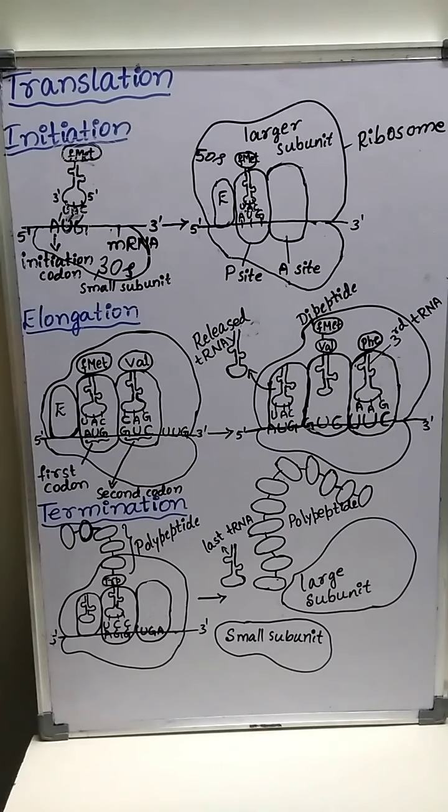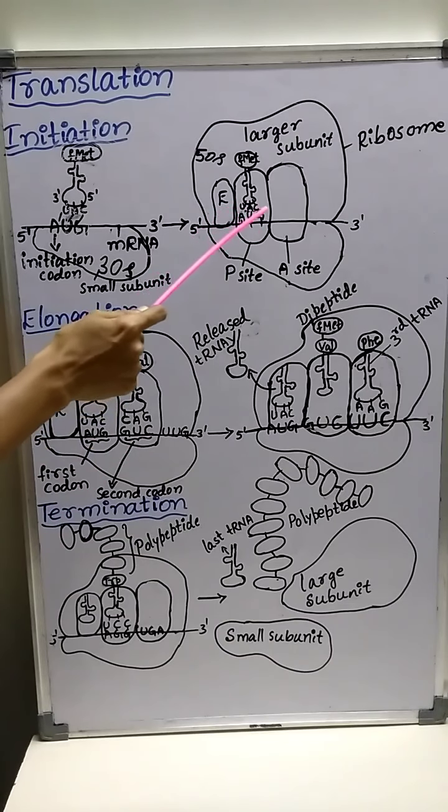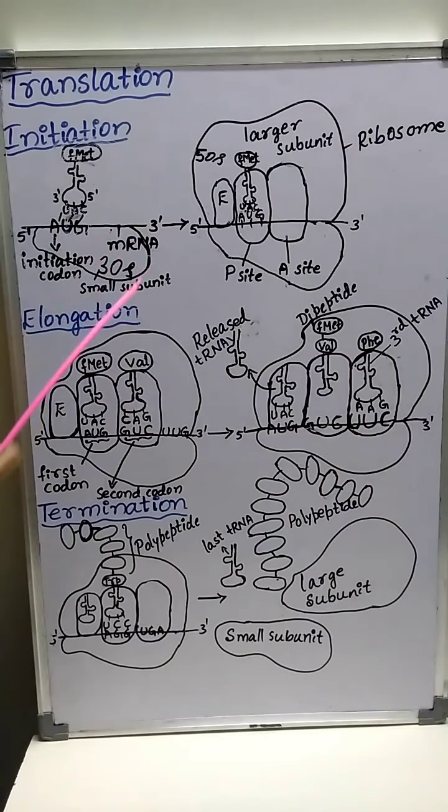In this step, the second tRNA carrying the second amino acid, the second aminoacyl tRNA, binds to the second codon present on the mRNA at the A site. See, exit site, P site and A site. The first tRNA carries the first amino acid, N-formyl methionine.